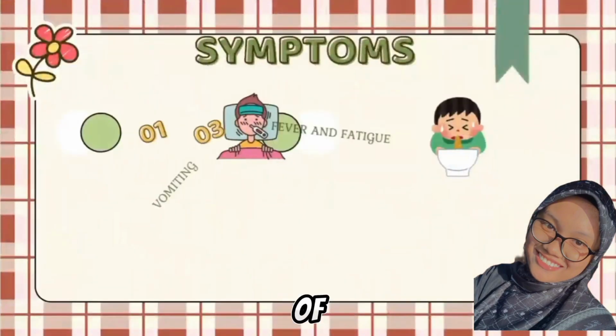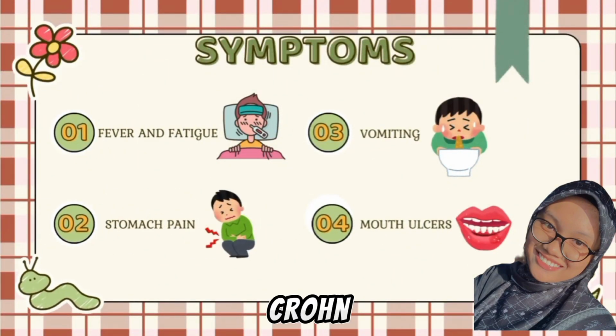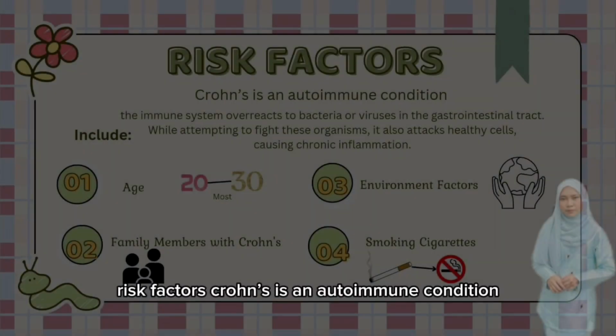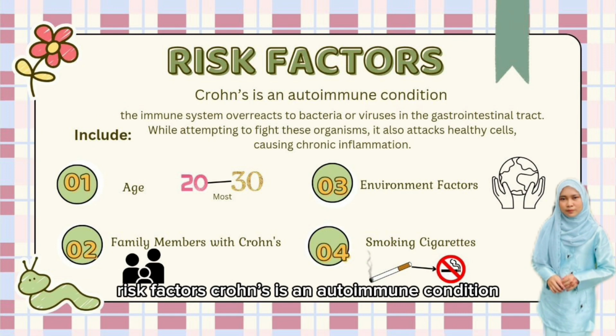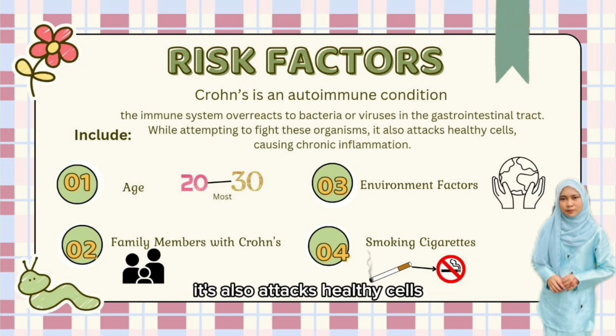Next is the symptoms of Crohn's disease. If we have Crohn's disease, we can get fever and fatigue, stomach pain, vomiting, and mouth ulcers. Risk factors. Crohn's is an autoimmune condition. The immune system reacts to bacteria or virus in the gastrointestinal tract. While attempting to fight this organism, it also attacks healthy cells, causing chronic inflammation.